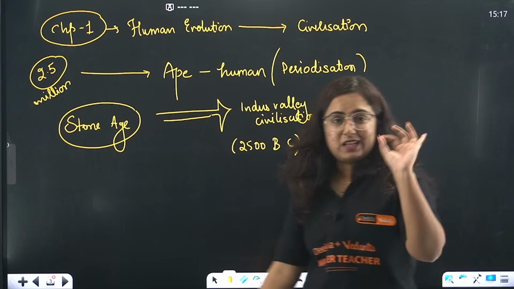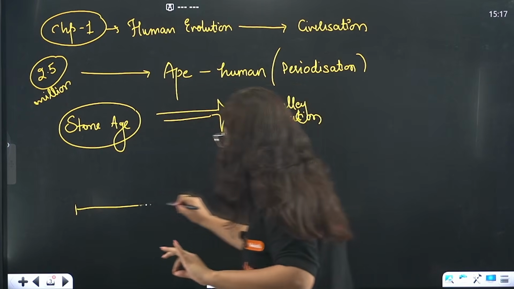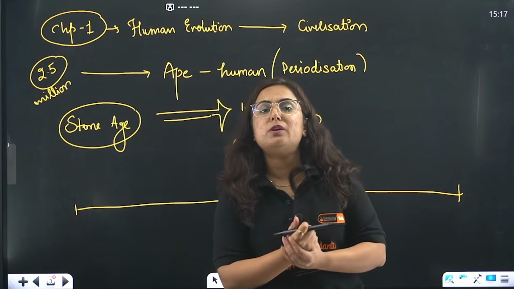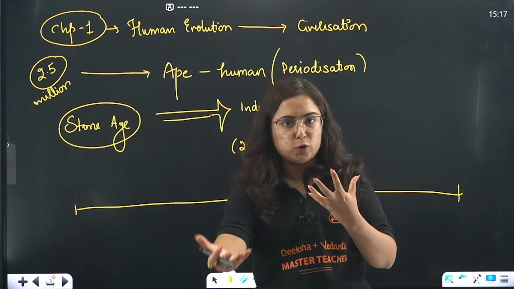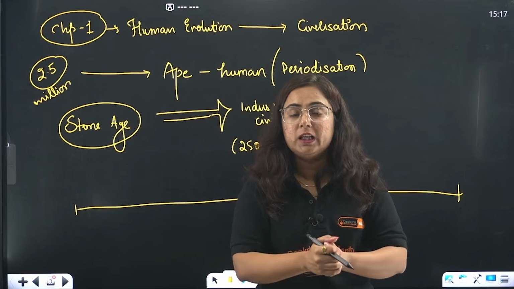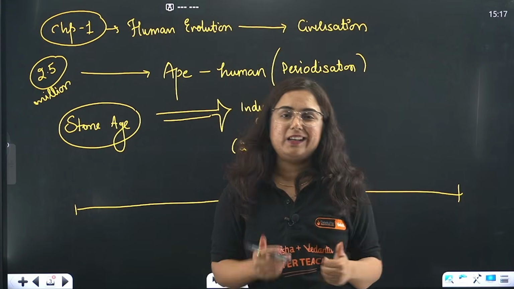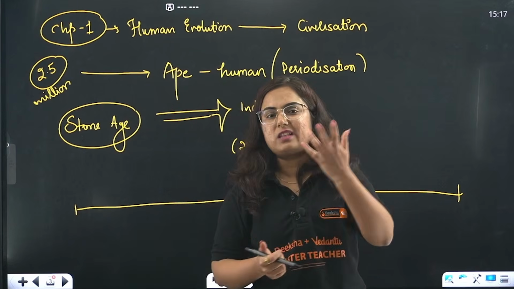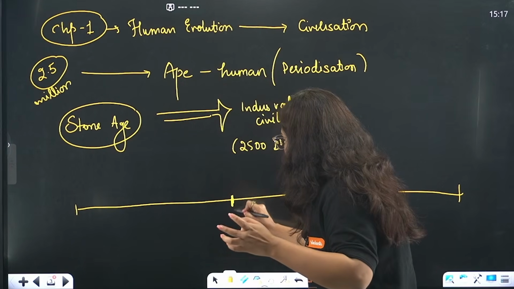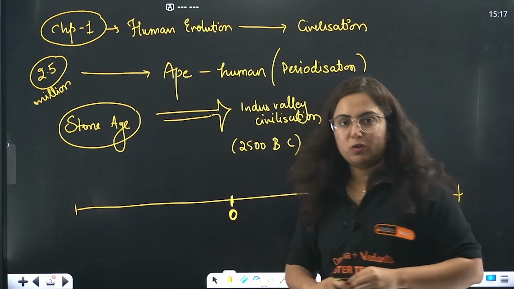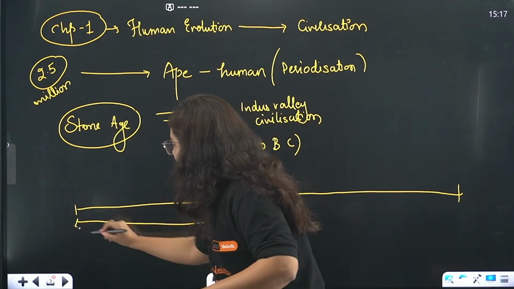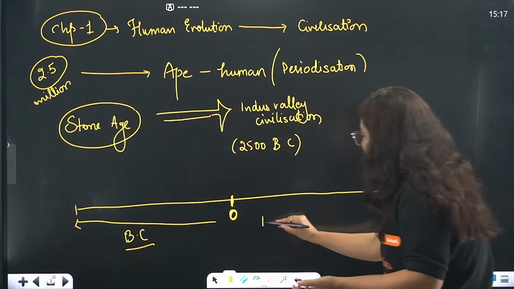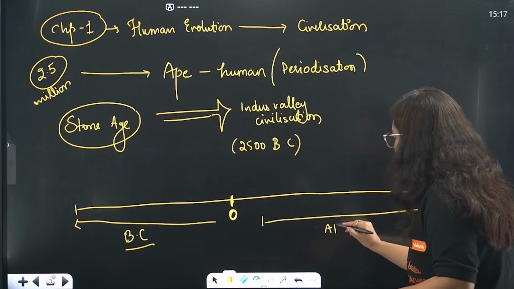When we study history, the timeline is in a manner that, who was the first person who studied history? He was Herodotus, considered the father of history. The father of history from the Greek region, so Roman things will be used as parameters. There is a period that is considered as year 0. Before year 0, the time is written as BC, before the birth of Christ, and after that it is written as AD, Anno Domini.